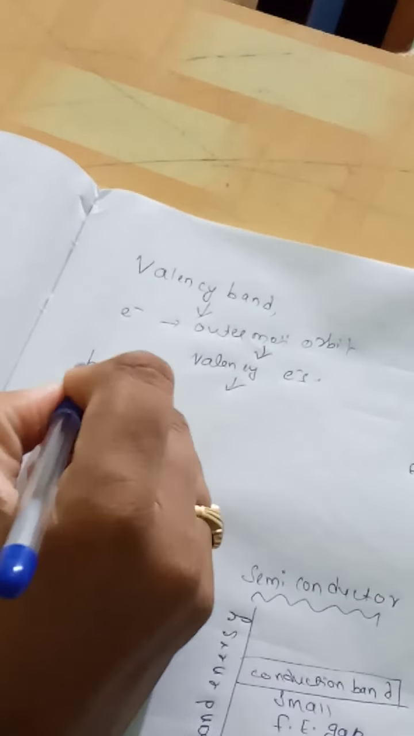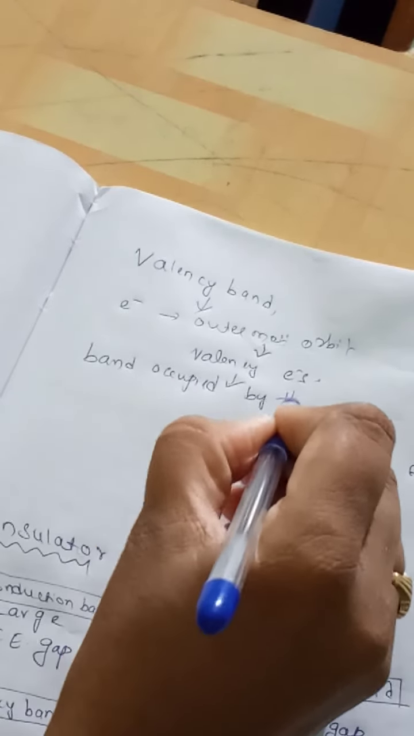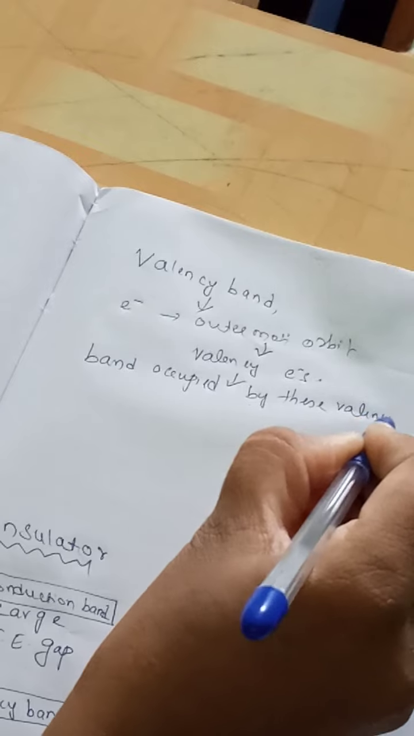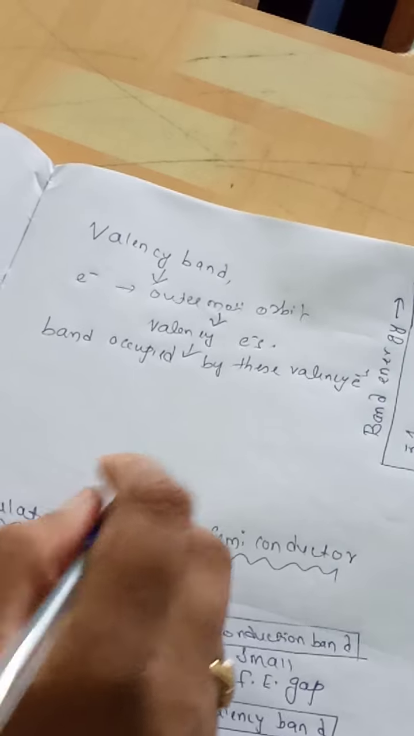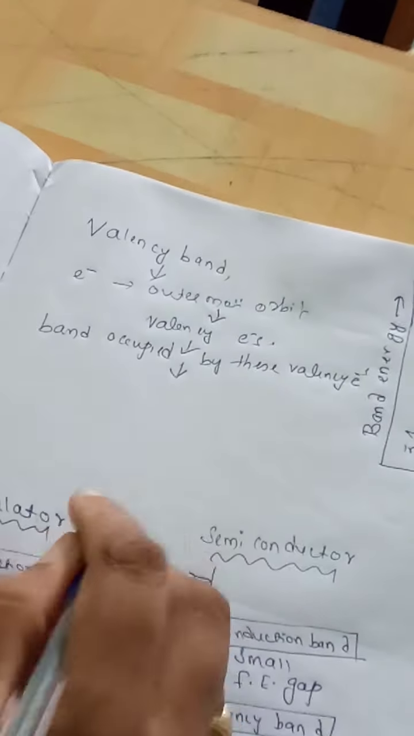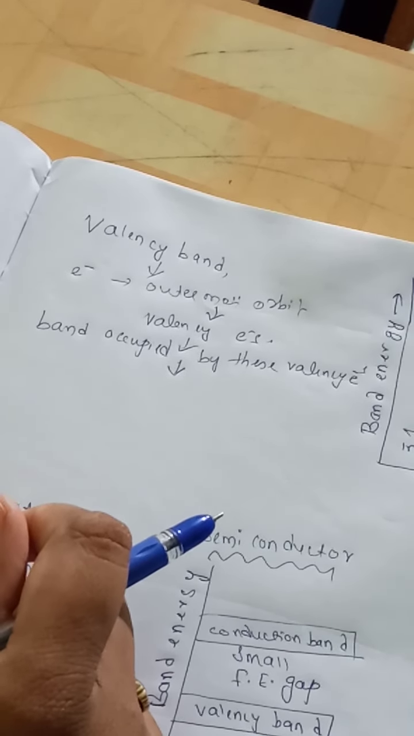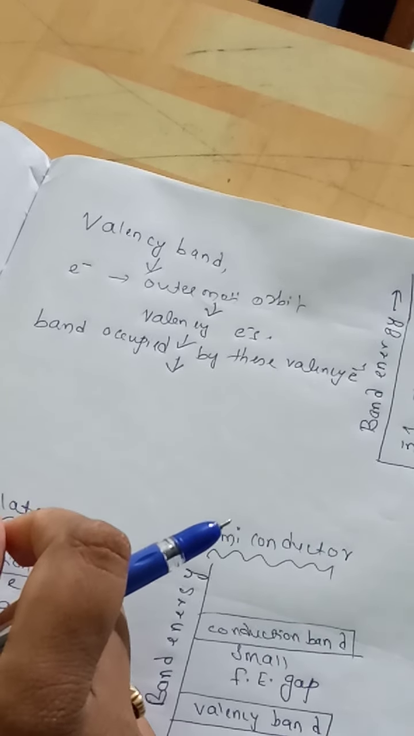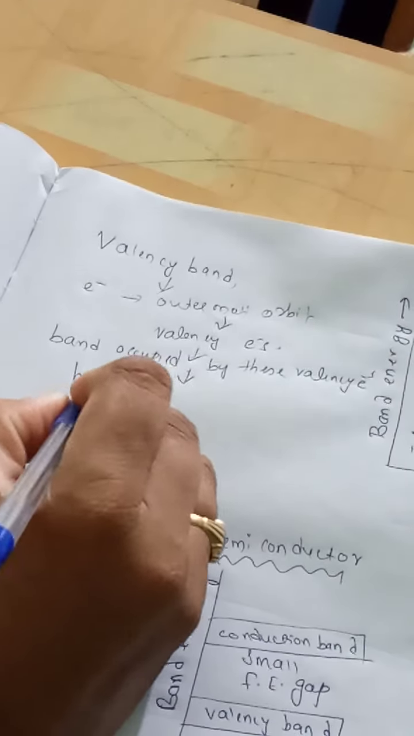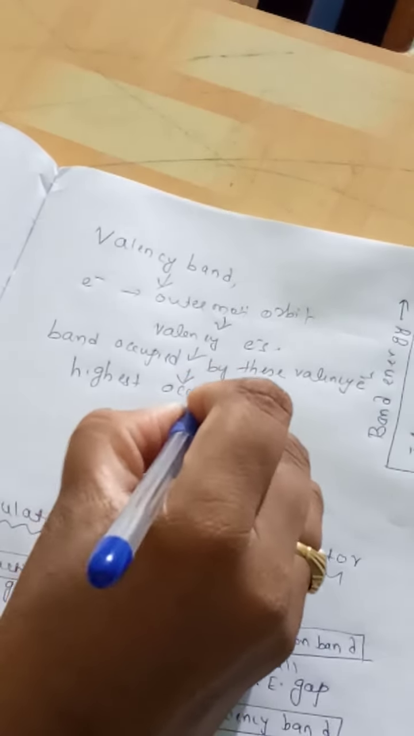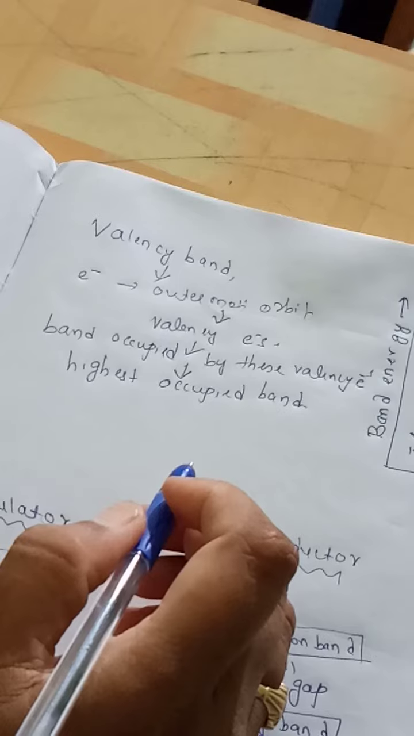So the band occupied by these valency electrons we call it as valency band, and this valency band, depending upon the nature of the substance, will be fully filled or partially filled. So it is called the highest occupied band.